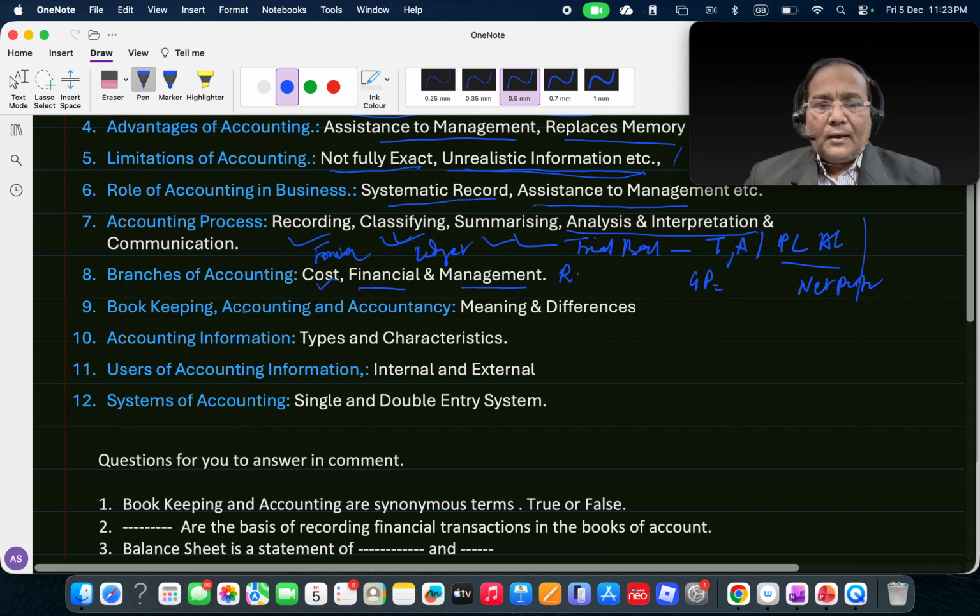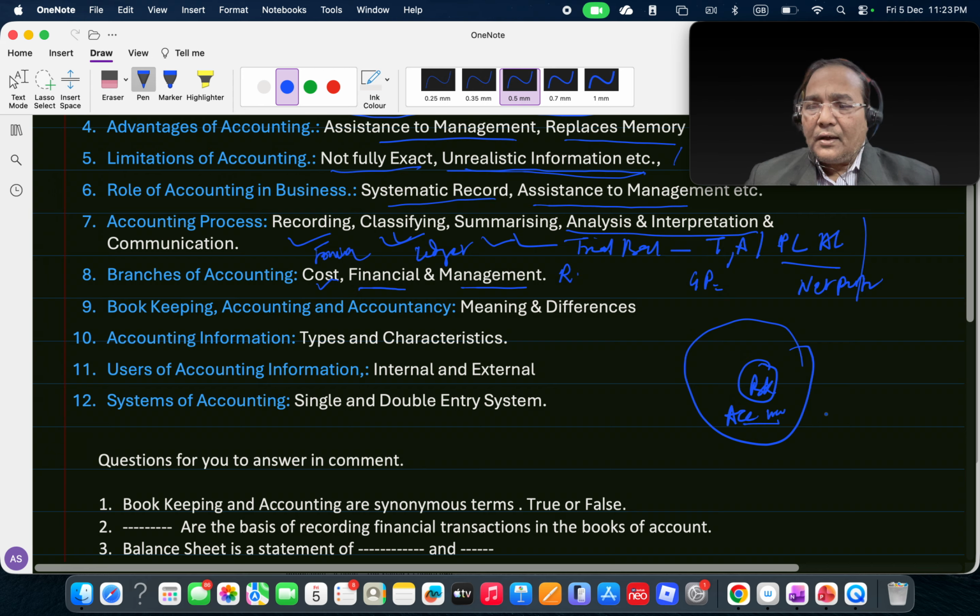Then bookkeeping, accounting we saw, and accountancy. Bookkeeping is the starting point, this circle we have seen. Recording is bookkeeping, and the rest of the process, classifying and summarizing, is accounting, the subsequent processes.